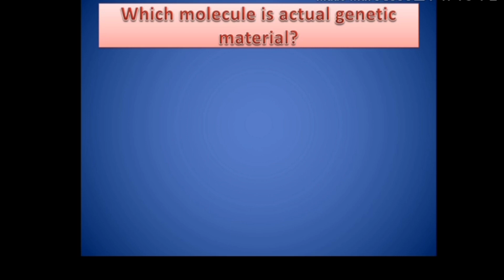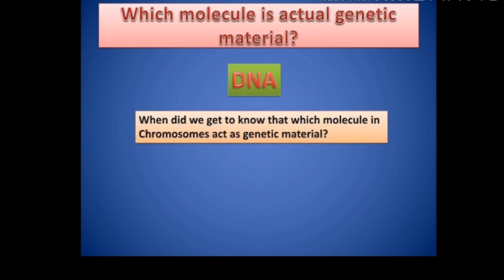So all that was known, the genetic material was somewhere inside the cell, somewhere inside the nucleus, somewhere inside the chromosome. But which molecule in the chromosome, that was not sure. So when did we get to know which molecule in the chromosome acts as the genetic material?